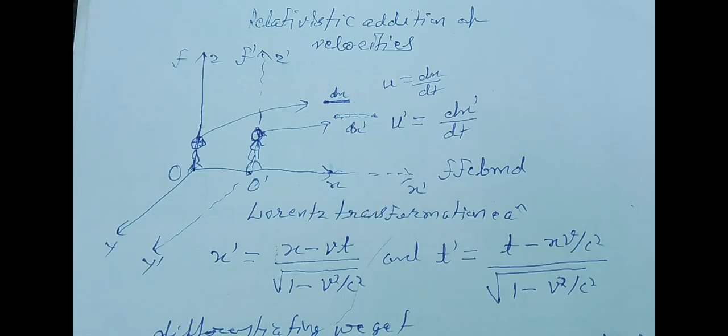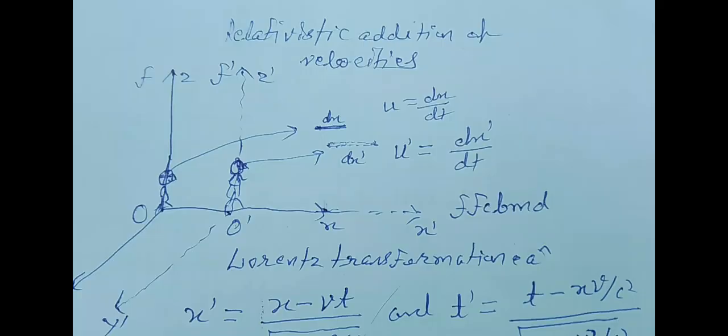Let us consider a body that moves a distance dx in a time interval dt in the frame S. Then the velocity of the body as measured by the observer in S is given by u equals dx by dt.